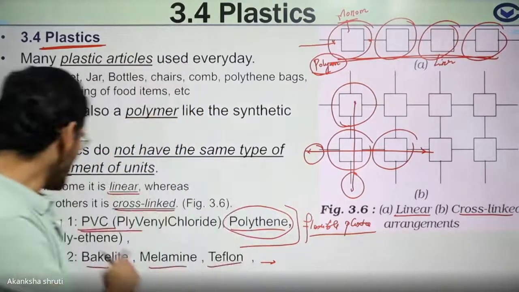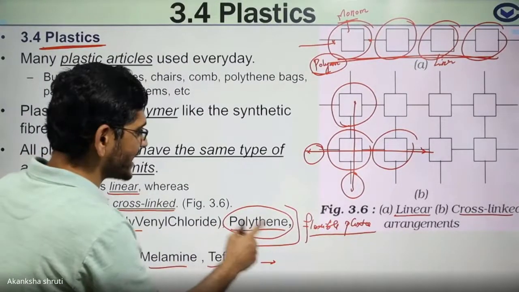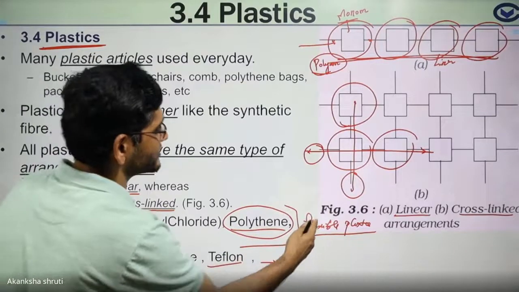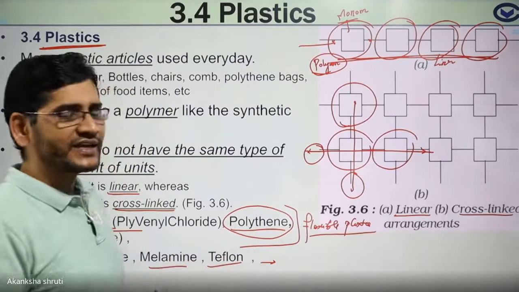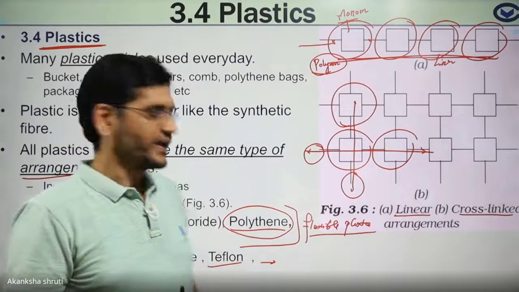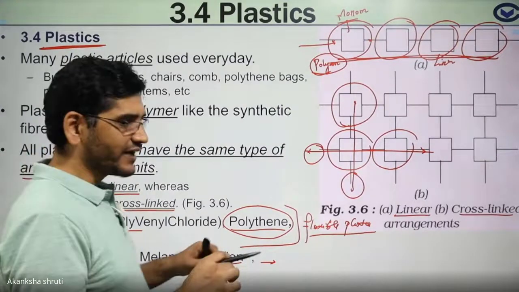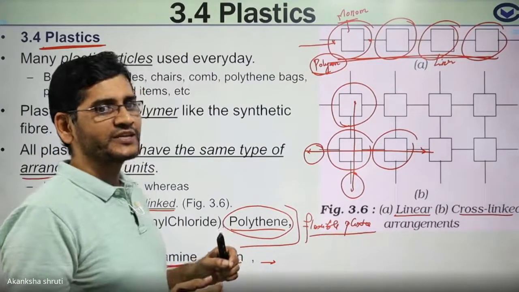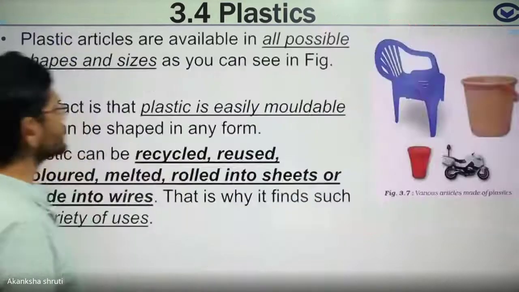It consists of this kind of plastic which can be molded, or whose shape can be changed by heating. That kind of plastic is called thermoplastic. But there is some other category of plastic which is very hard and whose shape cannot be changed. That is called thermosetting plastic. Those things we are going to learn in more detail.